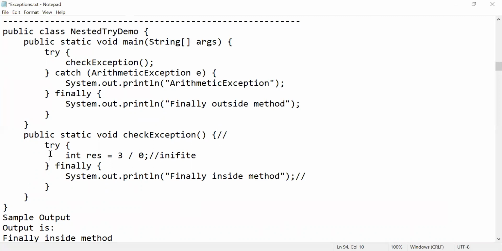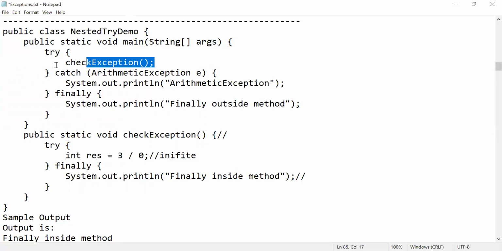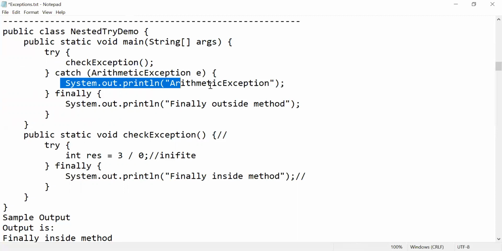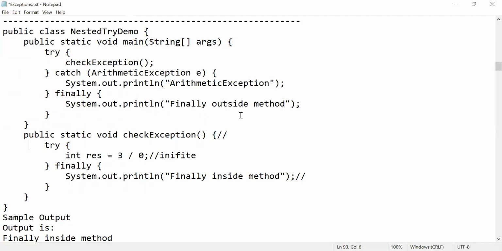But if you check here inside, what does it say? Infinite value exception, right? Now, what type of exception is it? Your checkException, now I got one exception called what? I am getting an arithmetic exception. So arithmetic is nothing but division by 0. Now it is going to catch that and say this is an arithmetic exception. This is your arithmetic exception. And finally, again, what am I going to do? Yes, finally, the outside method will print it. Got it?